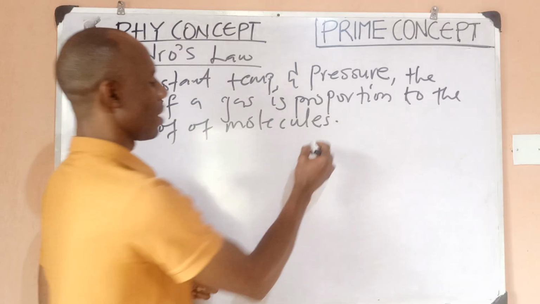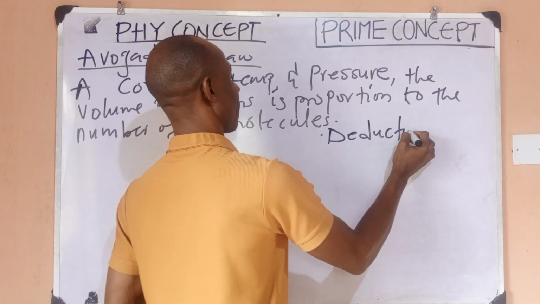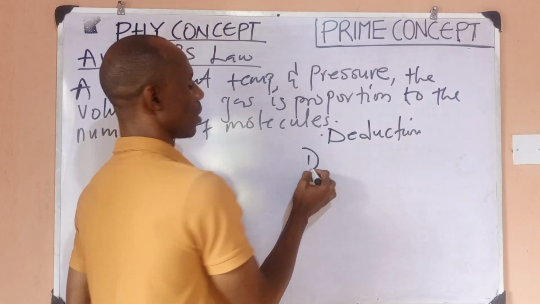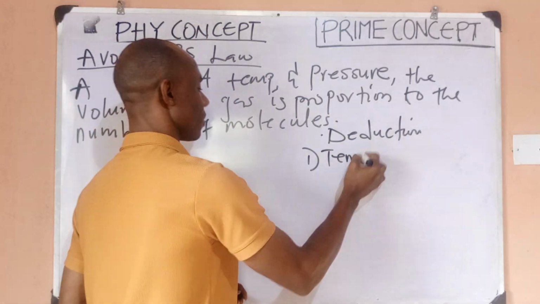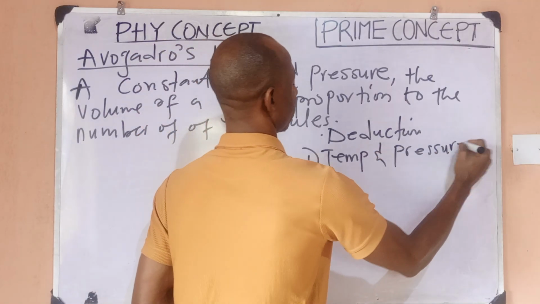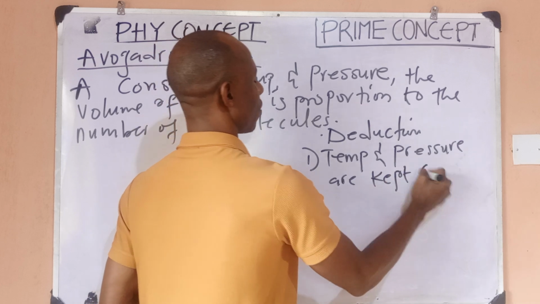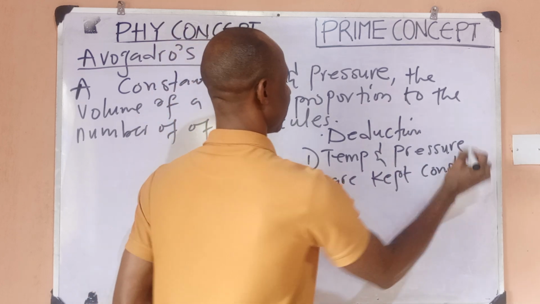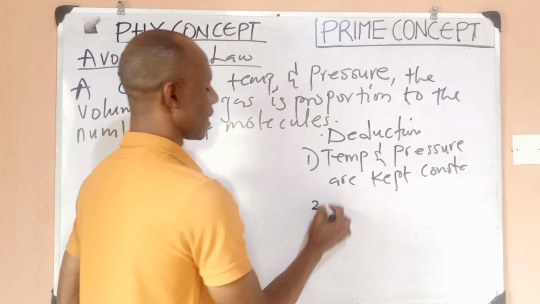So of course, number one deduction is that the temperature and pressure are kept constant. Temperature and pressure are kept what? Constant. Very important.